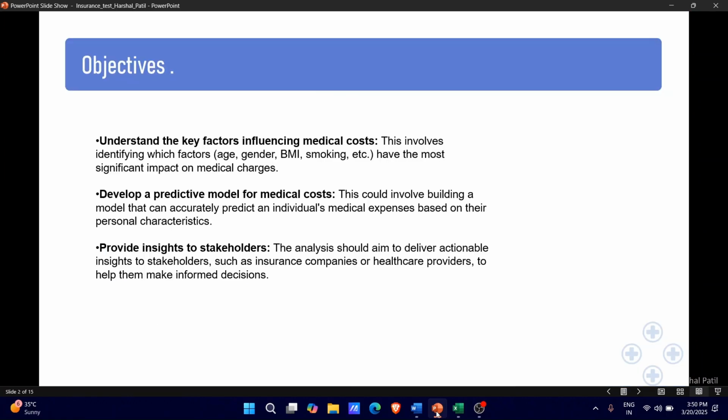The primary objectives of this project are understanding key factors affecting medical costs, identifying how BMI, smoking, and region impact medical expenses, developing a predictive approach, analyzing correlation to help forecast potential medical costs, and providing insight for stakeholders, offering valuable data-driven recommendations for insurance companies, healthcare providers, and individuals. Now, let's move on to the analysis and key findings.